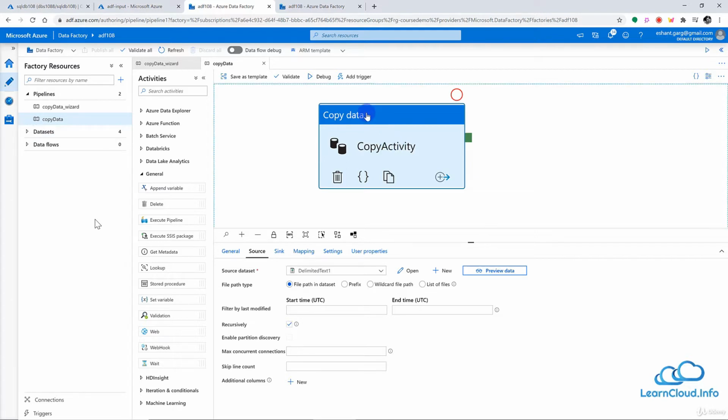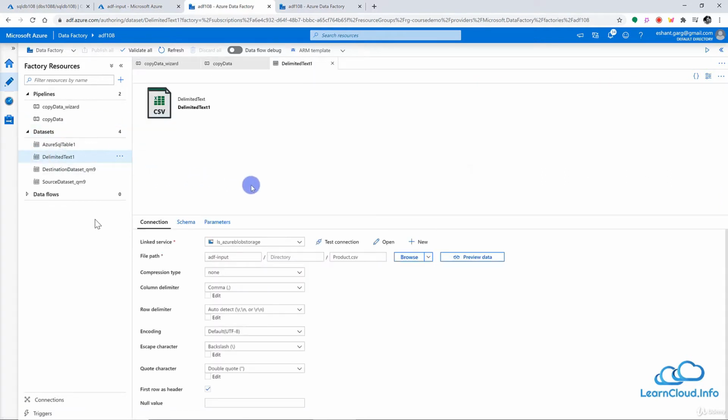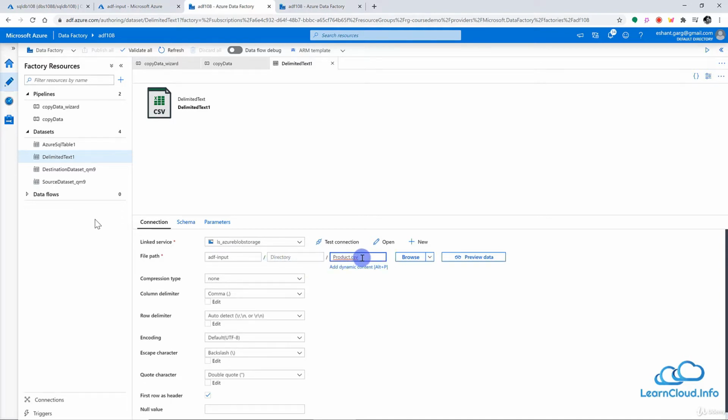So in this copy activity, we have a source, and we have a dataset named delimited text1. If we go into the dataset, we have delimited text1. Let's open this. Here you can see that we have hard coded these values like linked service name and the file path and the file name. So let's say I want to change this file name, and I can dynamically provide this file name here. For that, first I have to create the parameter.